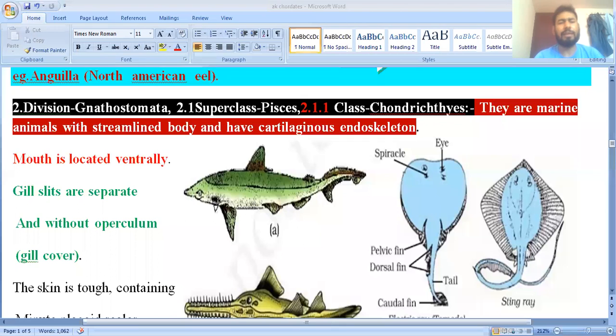Gnatha means jaw, stoma means mouth. So such animals have the jaw at the mouth region. Clear? Superclass Pisces has two different classes, one is called the Chondrichthyes and another is the Osteichthyes.